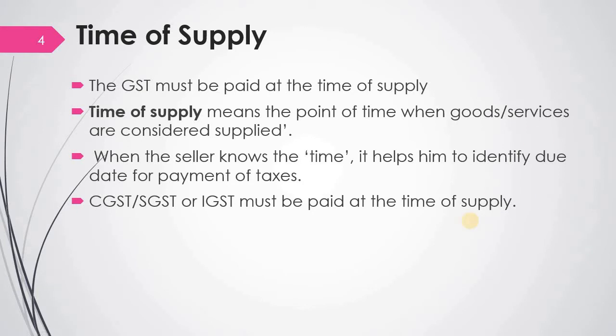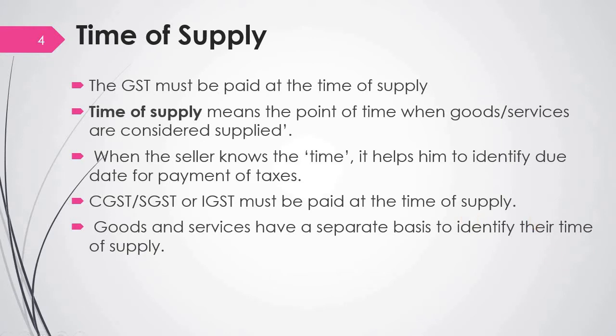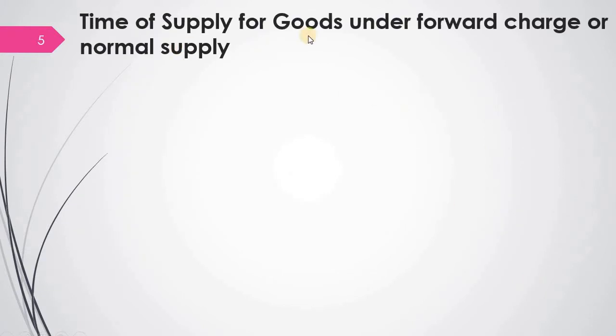Now there are different provisions to determine the time of supply for goods and also time of supply for services. So now let us discuss. What are the provisions with regard to time of supply for goods? The first one is time of supply for goods under forward charge or normal supply.